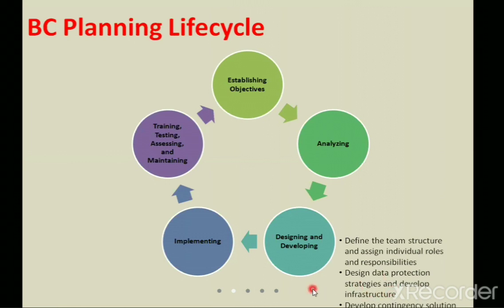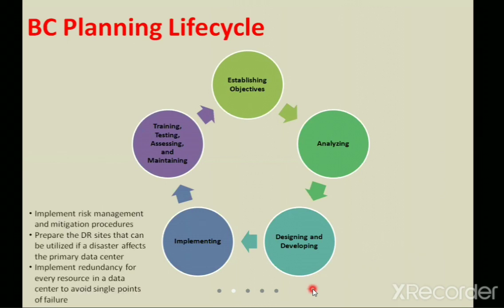Then for the next stage, implementation, we look at how best to implement risk management, how to get the backup and replication of the data, and whenever there is a disaster, how to get the data from those sites. We also make sure the resources are available.